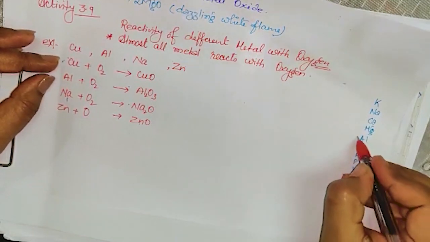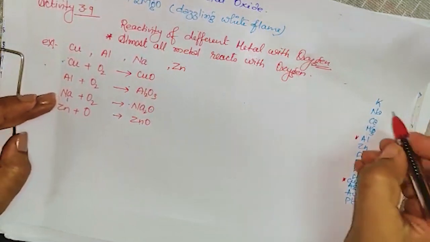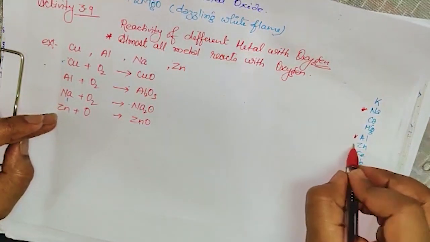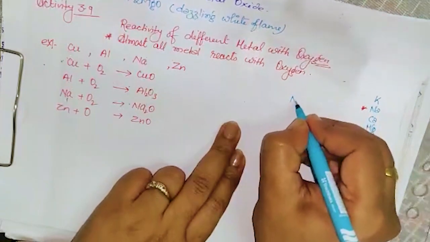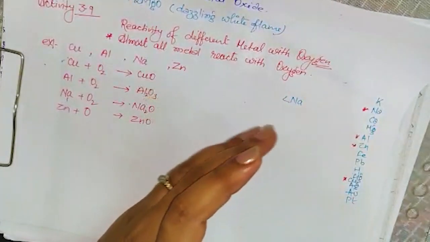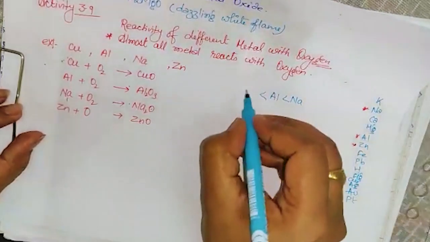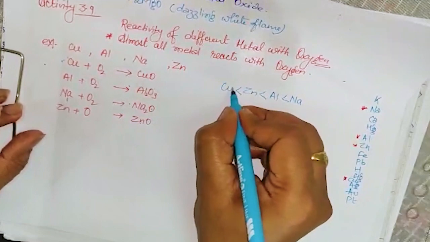Then aluminium, यानी कि aluminium is more reactive than copper. तो ये हो गया sodium. Sodium is at the top, isn't it? And zinc is here. So which will react faster? Sodium will react faster. Sodium से नीचे aluminium, and then who will react? Zinc, and the least reactive with oxygen will be copper.